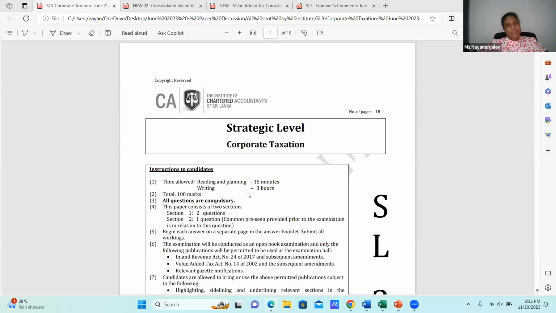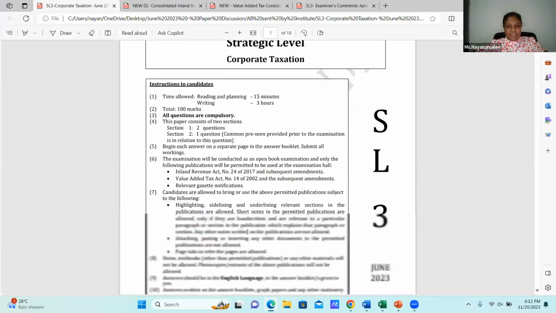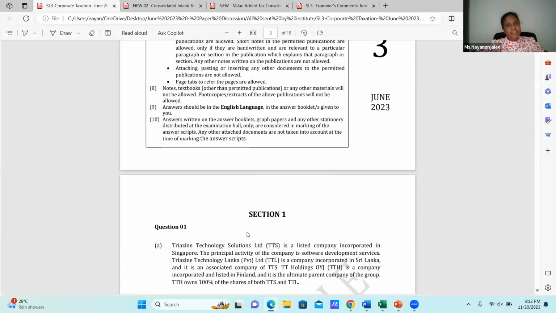I'm starting from question 3. Today I need to complete the last 50 marks of the paper, and in a very recent day again I will take question 1 and question 2. Let me share the screen and we will start. Here we go. This is your last paper, SL3, June 2023.